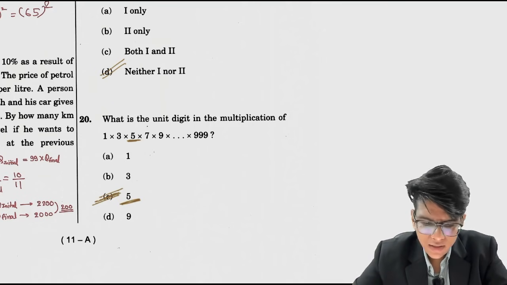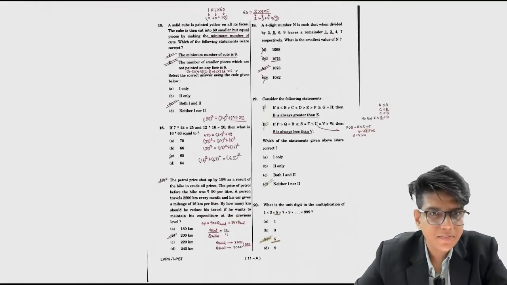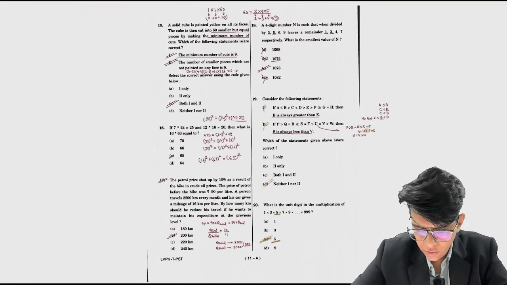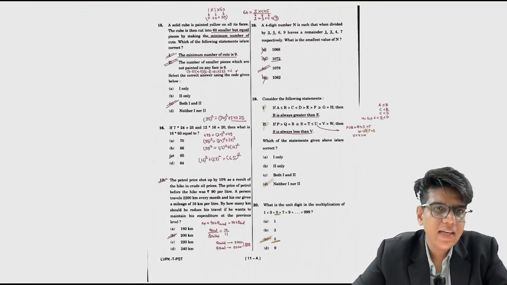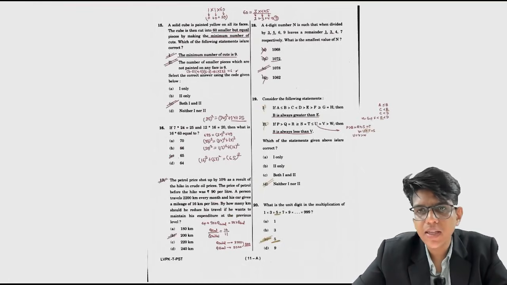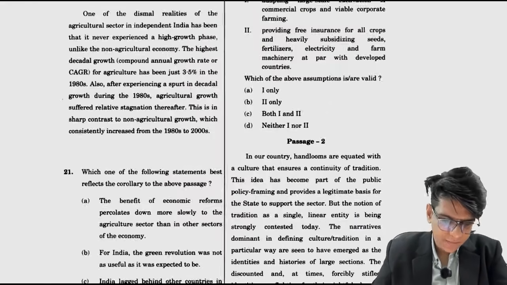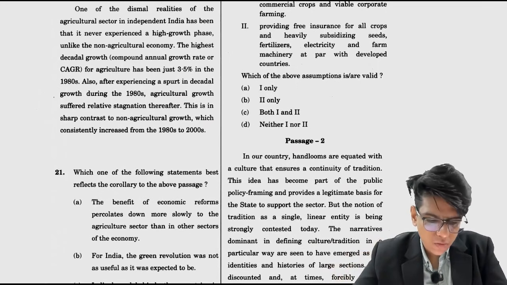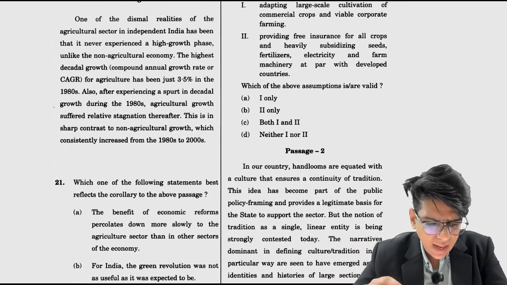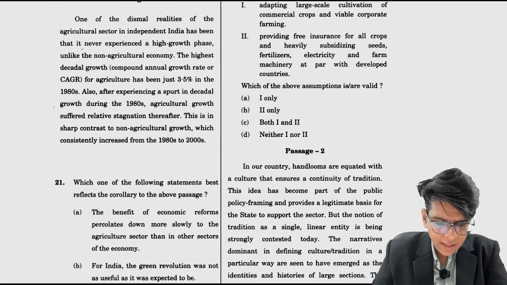Understood, right? So we have done 20 questions. Okay, let's move ahead to question number 21. I hope you are getting all the points I am trying to make here, right? Chalo, let's start with question number 21. Okay, so the passage is: one of the dismal realities of agriculture sector in independent India has been that it never experienced a high growth phase.